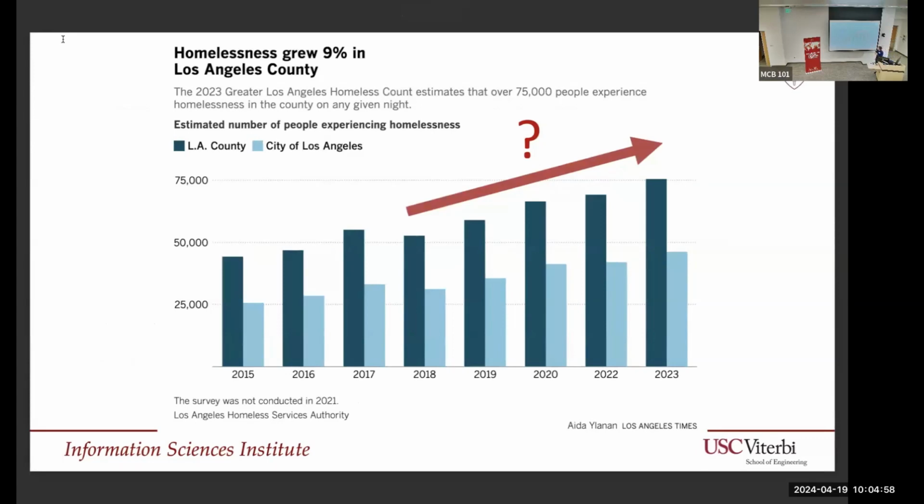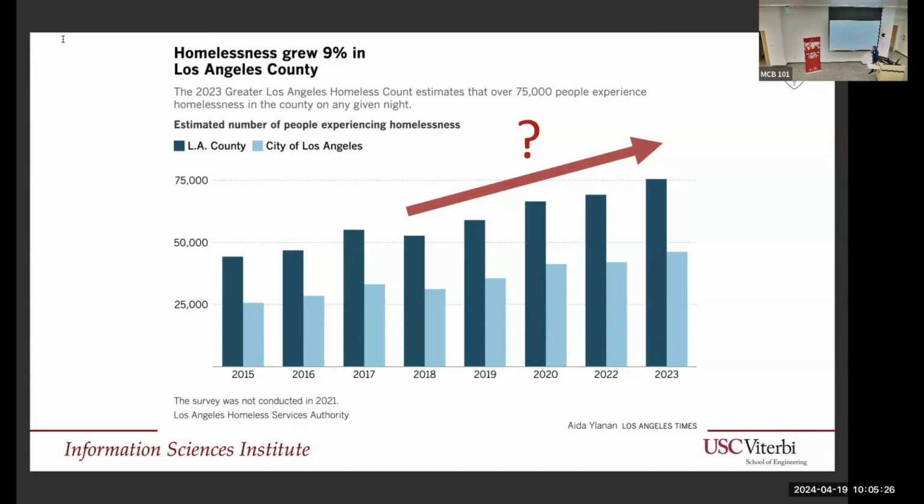Here we show the number of homeless in the city of LA, as well as LA County, over time from 2015 up to right here, 2023. LA City starts from about 25,000 homeless to nearly 50,000, so near doubling in less than a decade. And LA County as a whole goes from just under 50,000 to about 75,000.